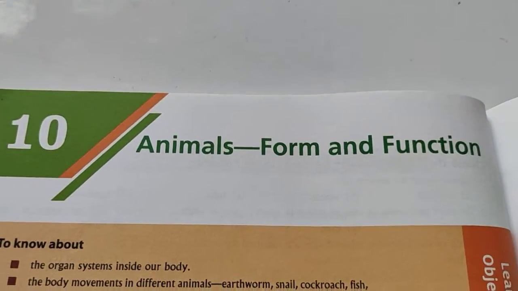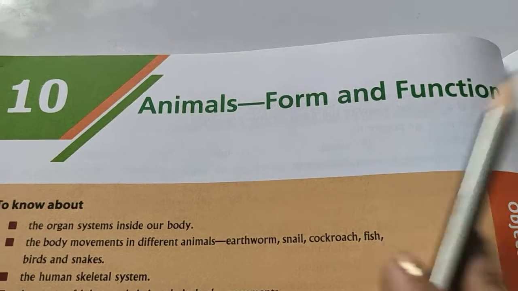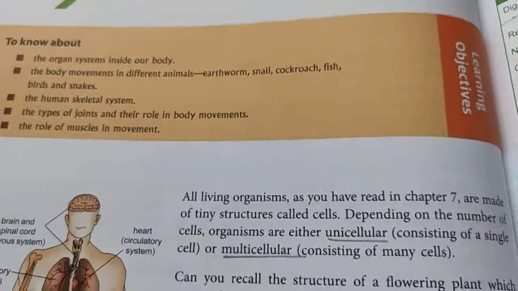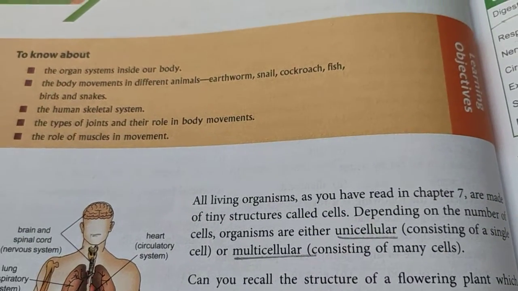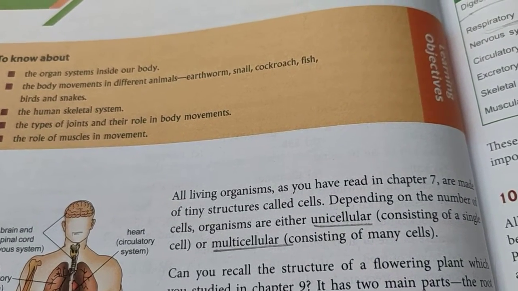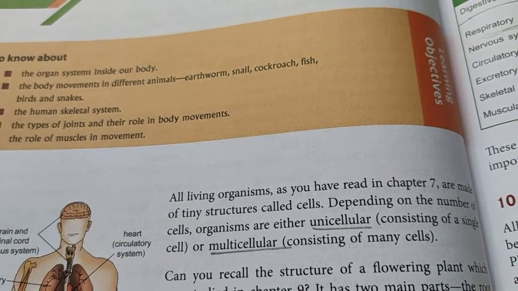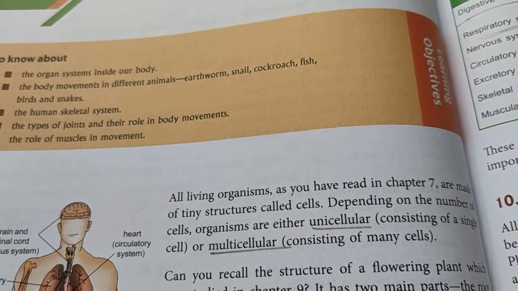So today we will be starting animal form and function. Okay. So you know that all the living organisms are made up of very tiny structures, and those are known as cells. Now depending on the number of cells, the organisms can be unicellular or multicellular.